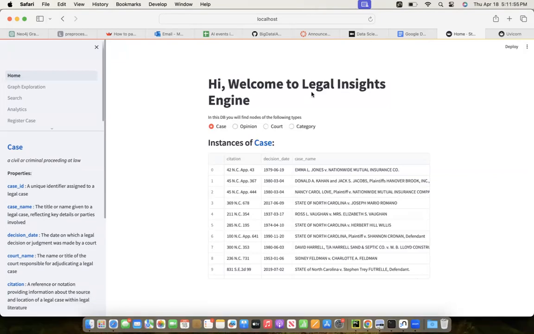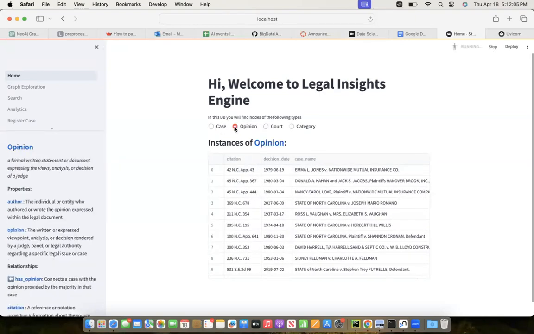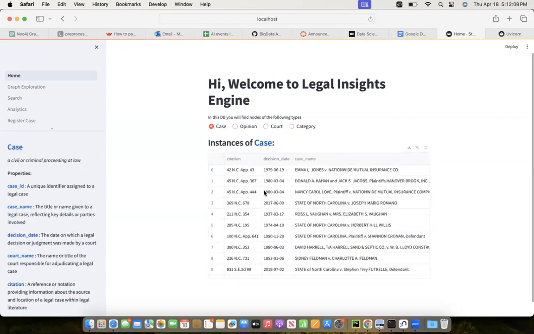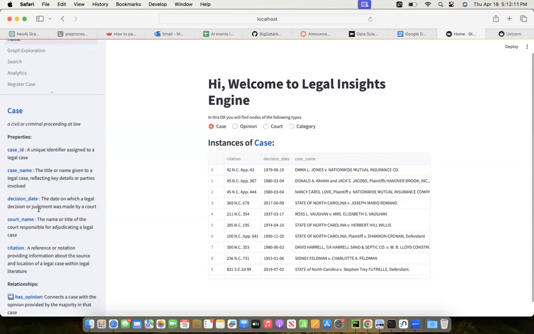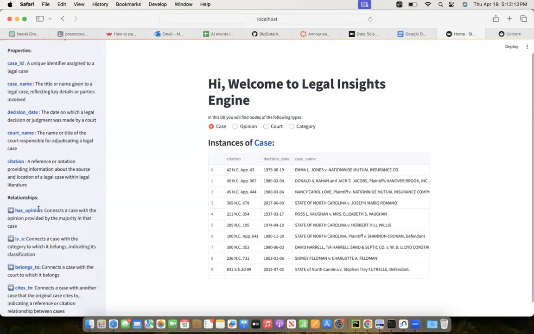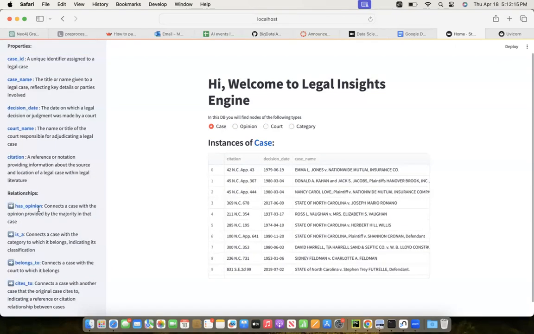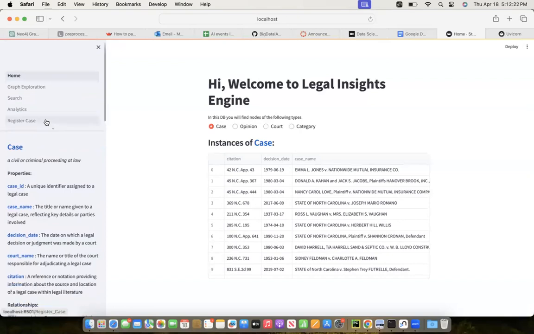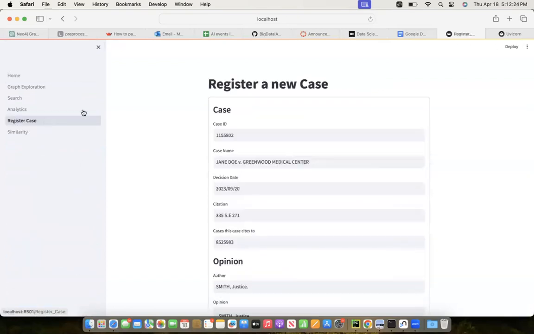This is our home page. Here we can see different types of nodes in our graph and instances of each type of node. We have case, quote, category, and opinion. In the sidebar, we have the definitions of legal terminology and the attributes or properties of each node and the relationships between them. You can also add a new case by navigating to the register case page.